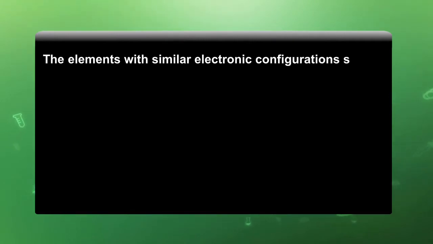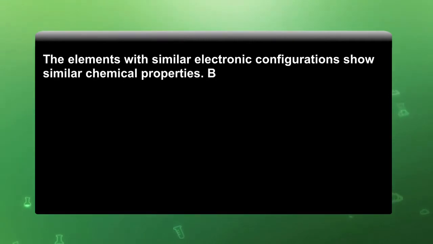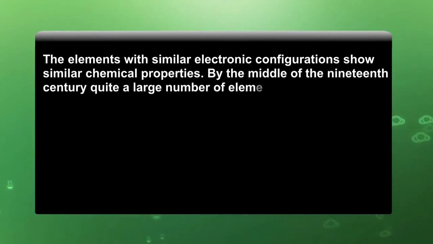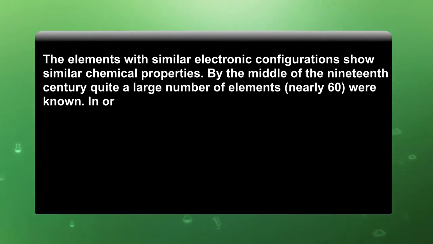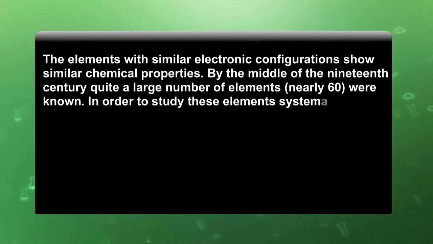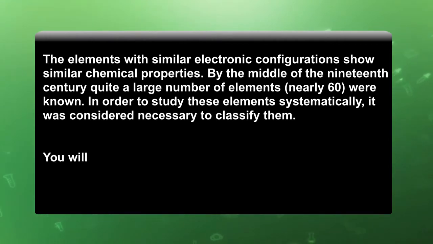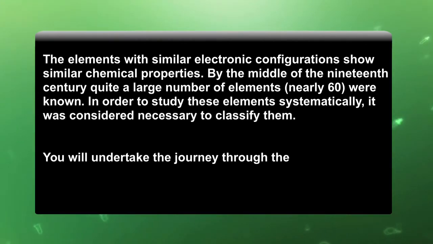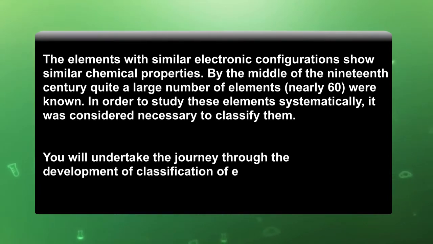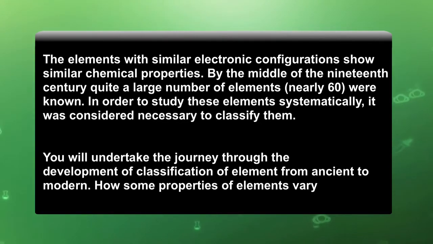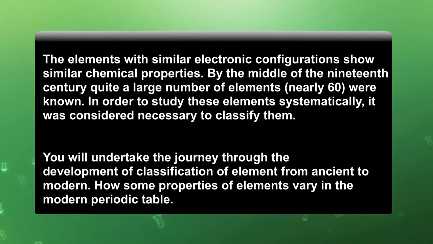The elements with similar electronic configurations show similar chemical properties. By the middle of the 19th century, quite a large number of elements, nearly 60, were known. In order to study these elements systematically, it was considered necessary to classify them. In this lesson, you will undertake the journey through the development of classification of elements from ancient to modern. You will also study how some properties of elements vary in the modern periodic table.